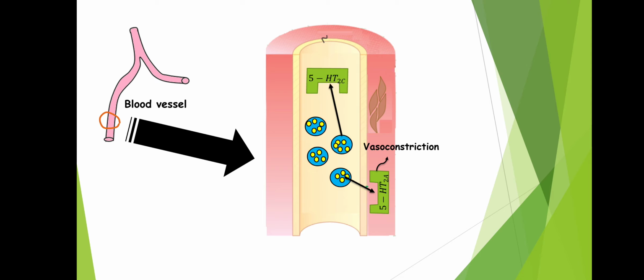Serotonin, when it binds with 5-HT2C receptor, will cause release of endothelium dependent relaxing factor, which is nothing but nitric oxide. And we know what nitric oxide will do. Yes, it will produce vasodilation. So this is the role of the serotonergic receptor on the blood vessel.